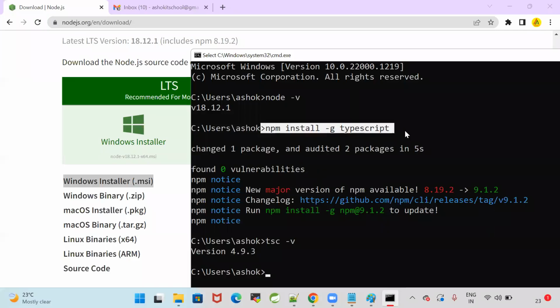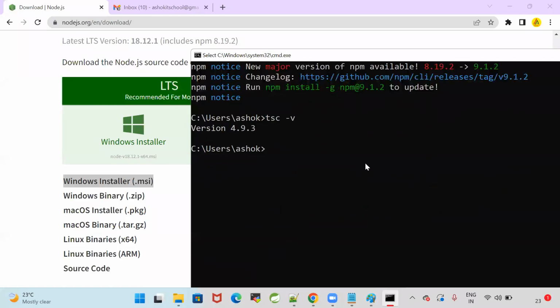After TypeScript is installed, we can check the version: tsc space -v. TSC stands for TypeScript compiler, and it gives the version of TypeScript. TypeScript version 4.9.3 got installed.